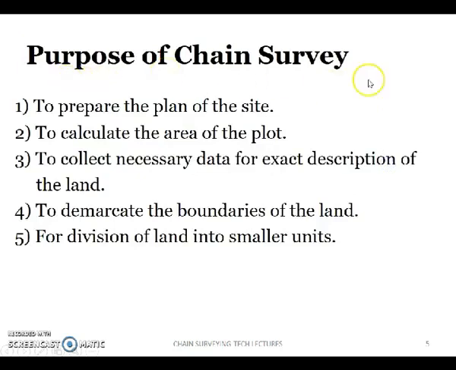Next, purpose of chain survey. The purpose of any survey is to prepare the plan or a map, to calculate the area of the plot, to collect the necessary data for exact description of the land, to demarcate the boundaries, and for division of land into smaller units.